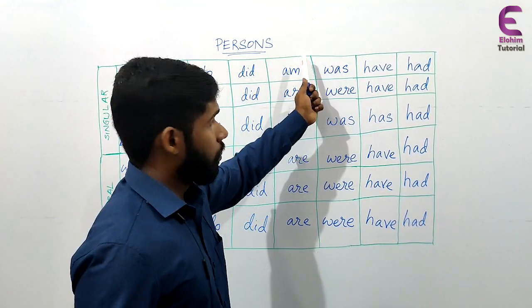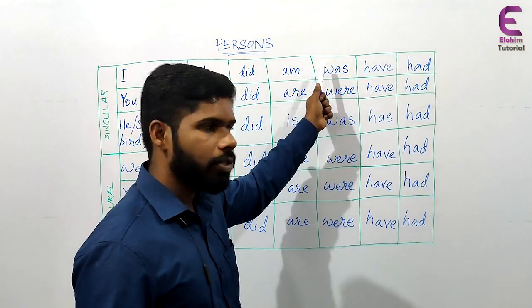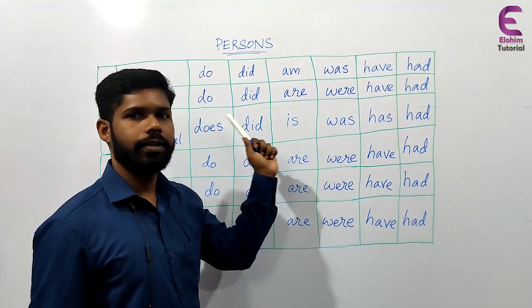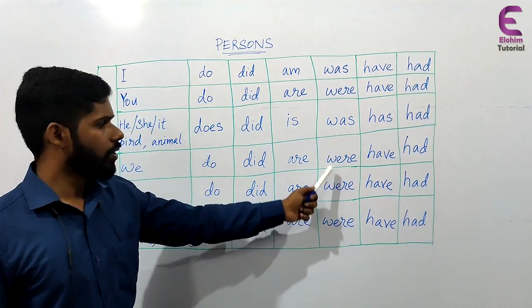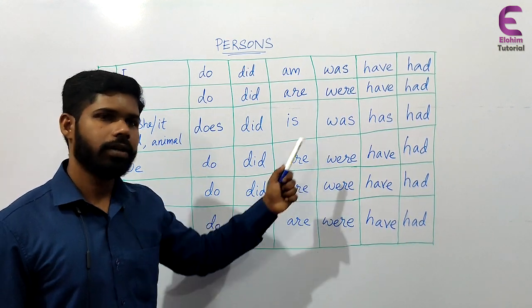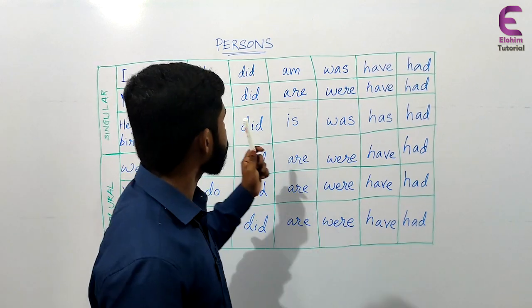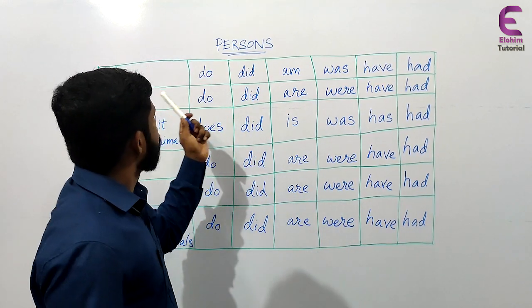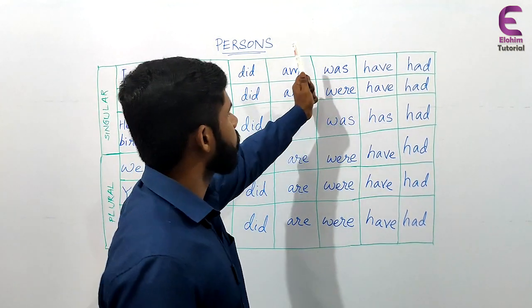Then the past form of this is was or were. I was, you were. With the third person singular, he was, she was. Then the plural form of this will be the same, were. We were, you were, they were. Then we learned about the use of has or have, right?